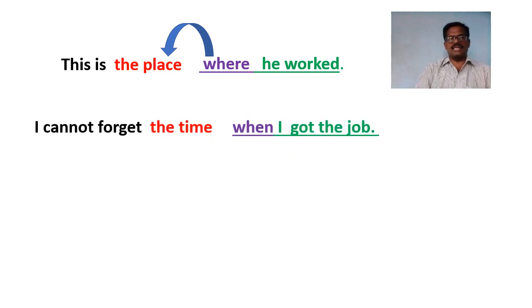Here is another example. In this example sentence, there is a subordinate clause which has started with the relative adverb when. So when I got this job is a subordinate clause which has started with a relative adverb when. Here this subordinate clause describes a noun phrase, the time, which goes before it. So this subordinate clause is called an adjective clause.